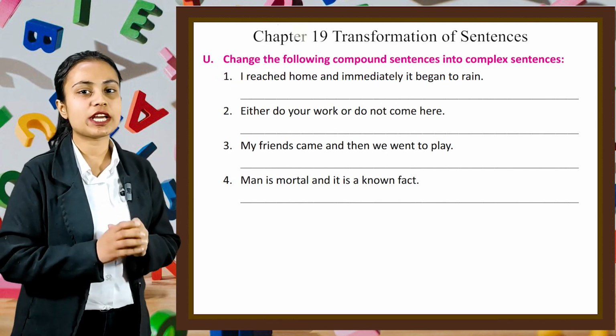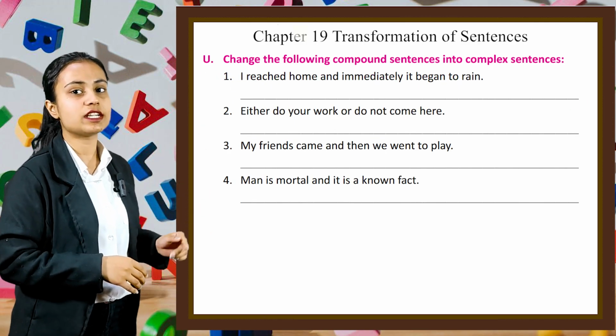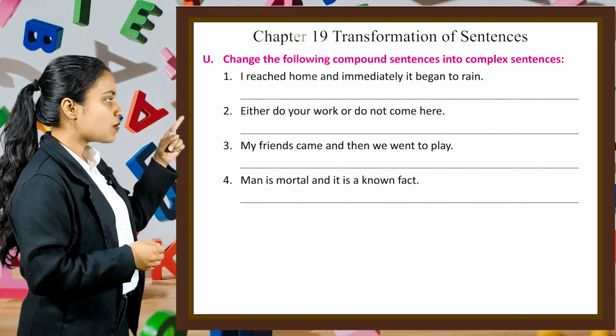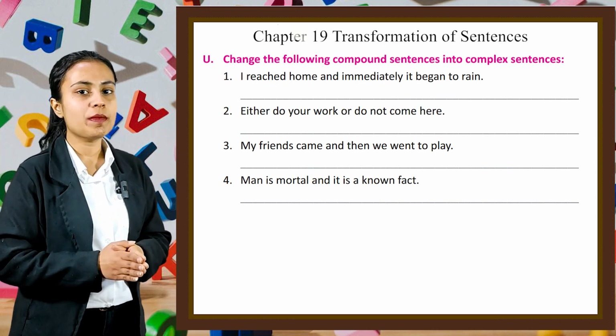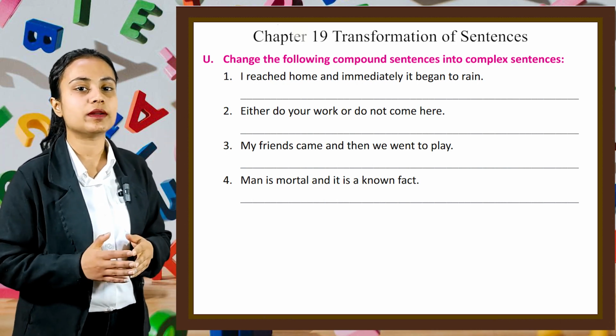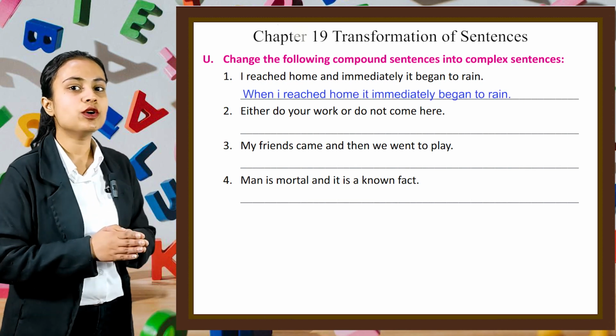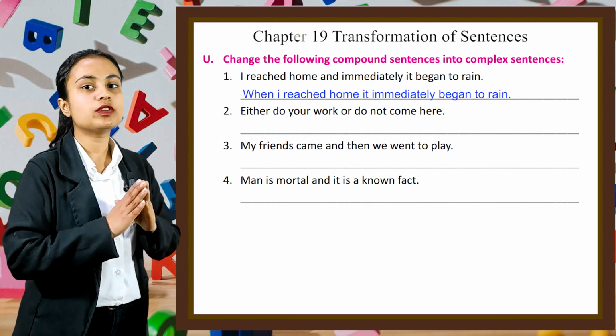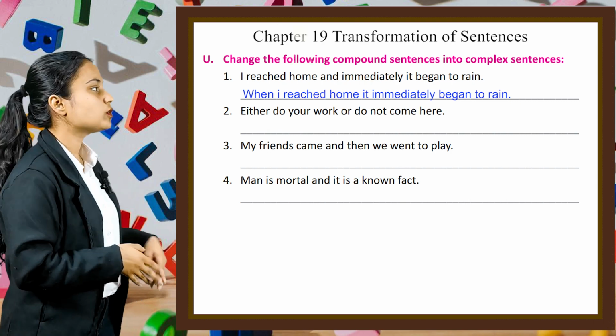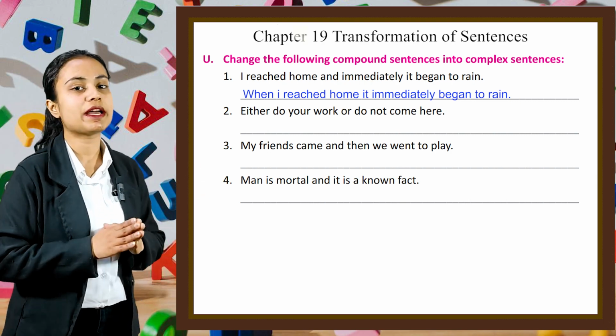In this, we have to change the following compound sentences into complex sentences. The first one is, I reached home and immediately it began to rain. So we can rewrite this sentence as, when I reached home, it immediately began to rain. In the similar manner, you have to do rest of the parts of this exercise by yourself.